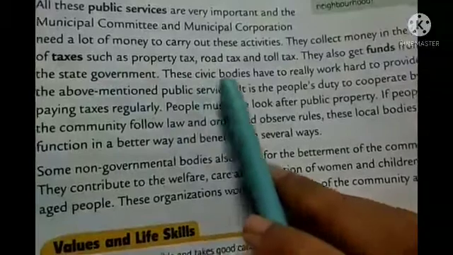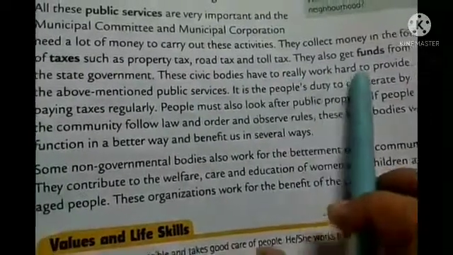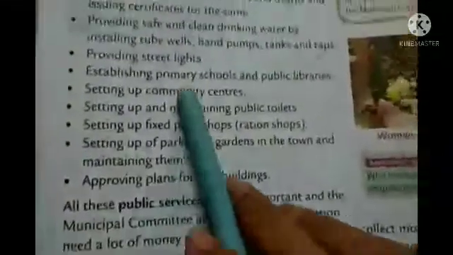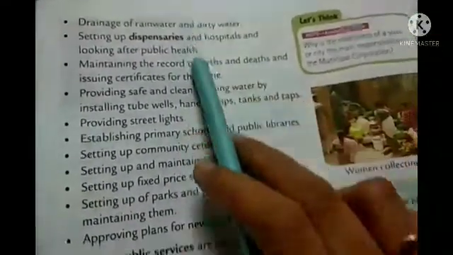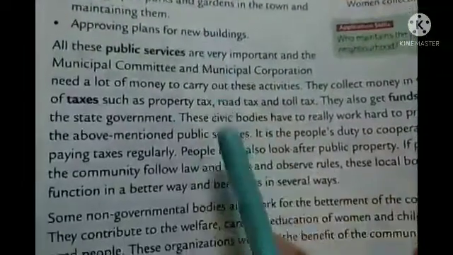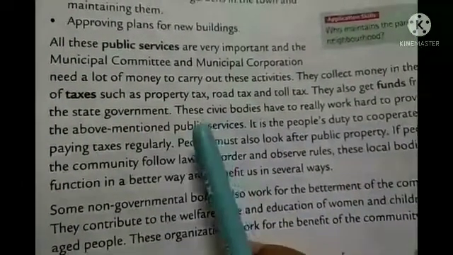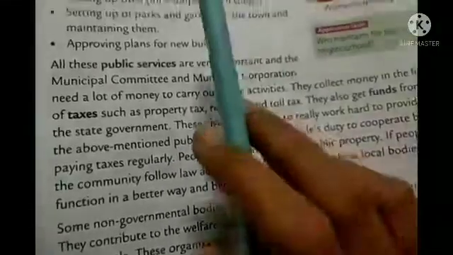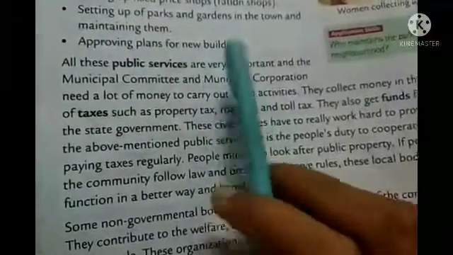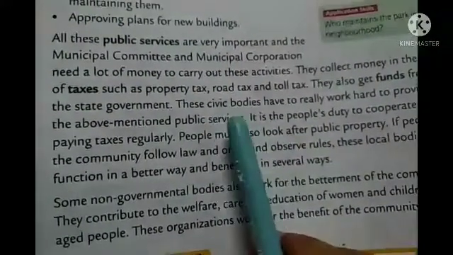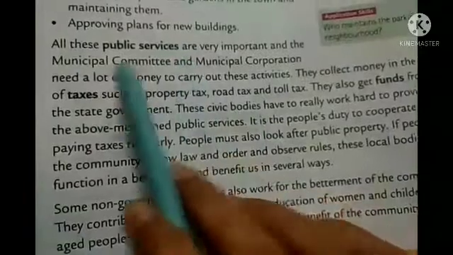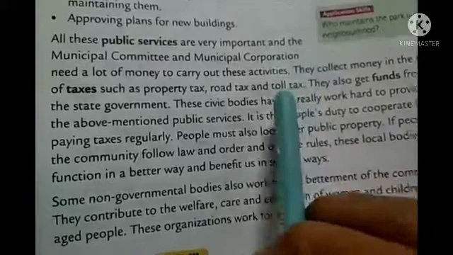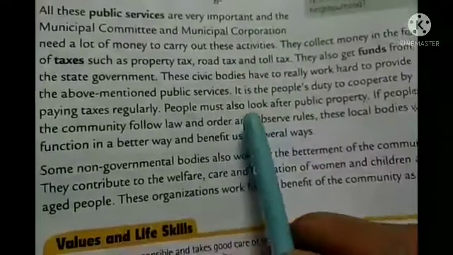So these civic bodies have to really work hard to provide the above mentioned public services. Whatever these points are, these all are what? These all are the basic needs of the public, right? So to do this public service, it is very important that the people who are working in the municipal corporation and committee, that means the members, should be very hardworking and honest too.